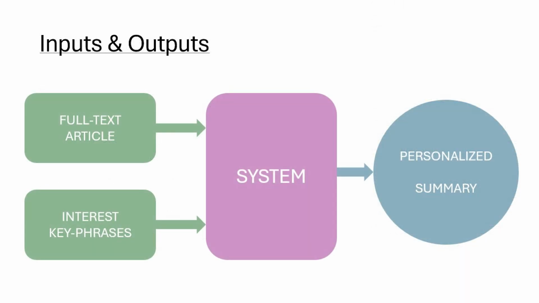The inputs and outputs to our system are fairly straightforward. You need the full text article that's going to be summarized. And you also need a set of key phrases that describe your interests or what you already know about. With those two components, the system can then produce a personalized summary.